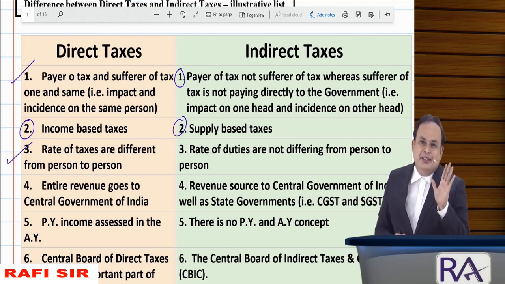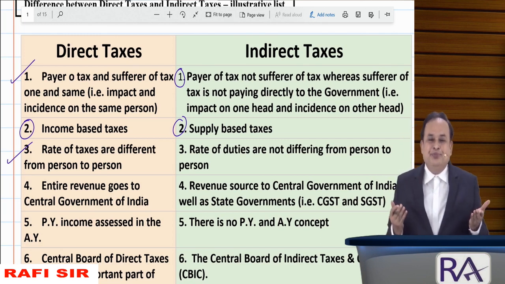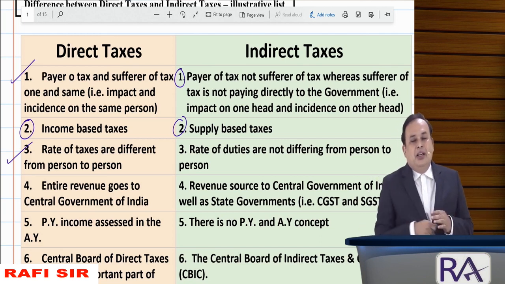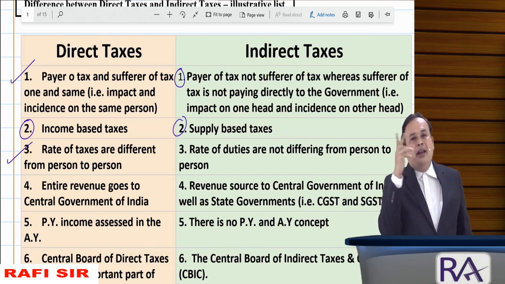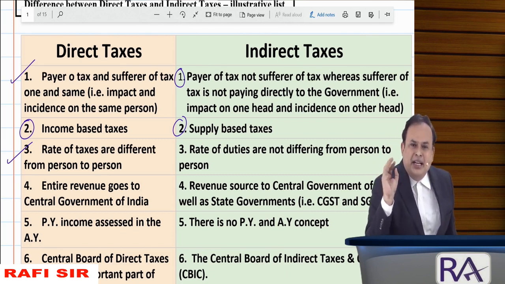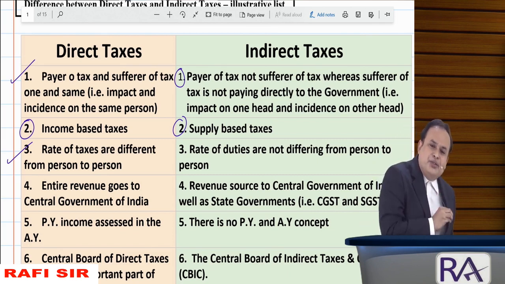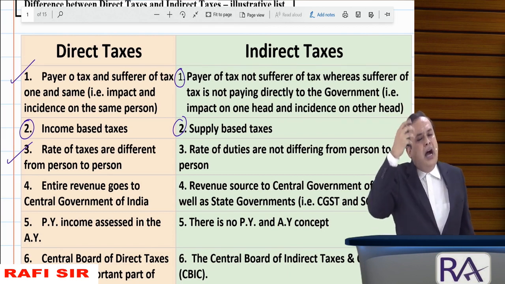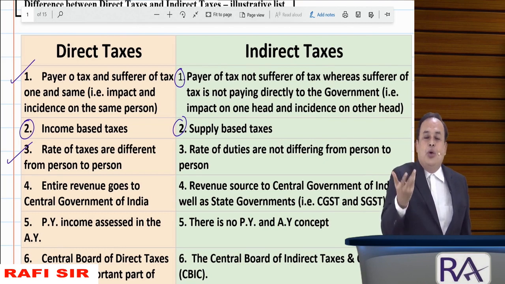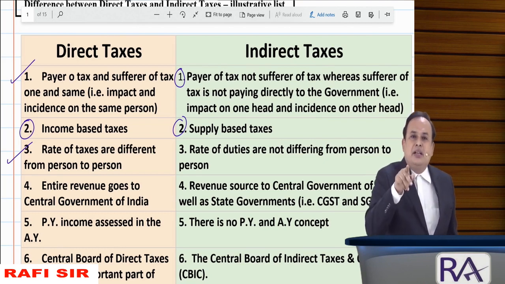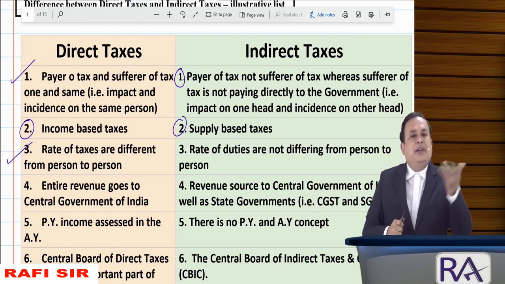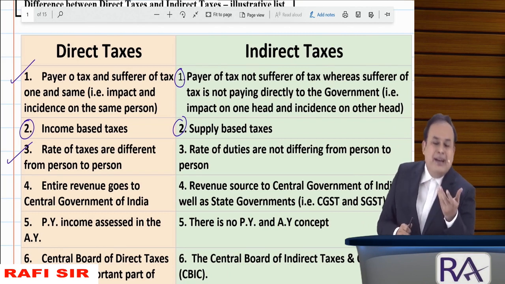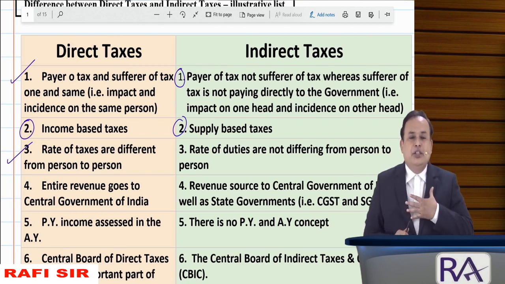Obviously you are aware of that, no, my dear? NRI, one rate of tax. Resident, a different rate of tax. For a senior citizen, another rate of tax. So person to person, the rate of tax is different. For a corporate company, the rate of tax is different from an individual.